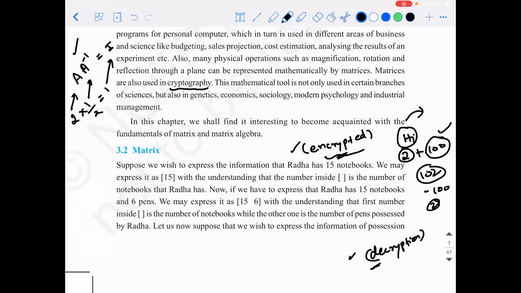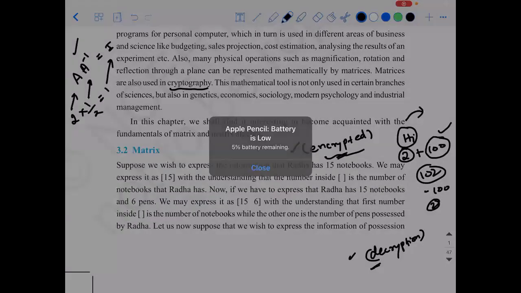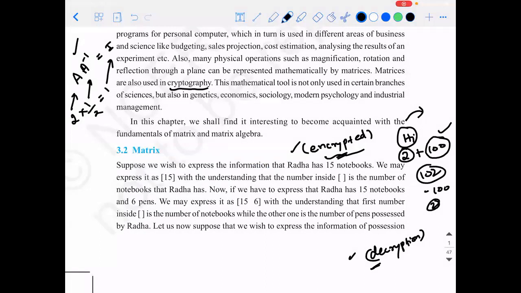Let's say you have a bank account and you type a password. If the message is directly getting stored in some storage device, then tomorrow somebody can take it off and they can start using your account, right? So what they do is they encrypt it. That encryption in the case of a matrix is nothing but multiplying with the given matrix.